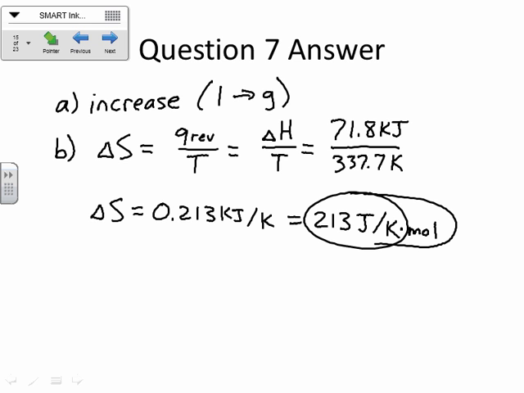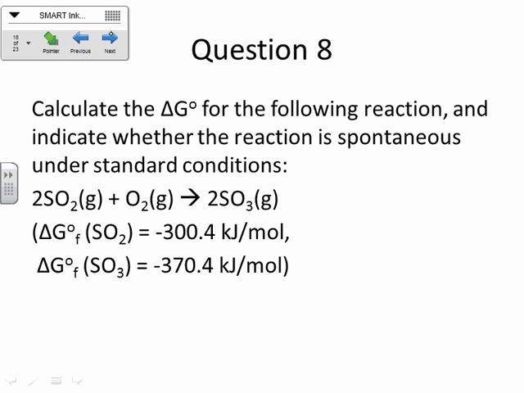Is that the right sign? It's always good just to check at the end and make sure we have our sign correct. Okay? We already said delta S for this process should be positive, so that's good. Okay? All right, so that's how you would figure that out. Now again, are you going to see that on an AP exam or even my test? Probably not as a calculation-based question. I just want you to have some idea of where the delta S comes from. Yeah, that's true. You could just look at the units and then you'd have some idea that it's related to energy. All right, next one.